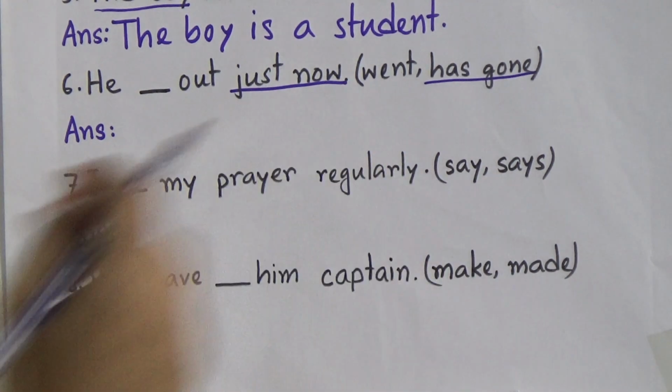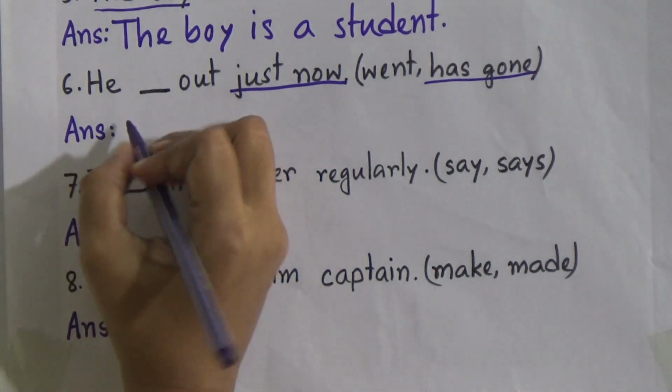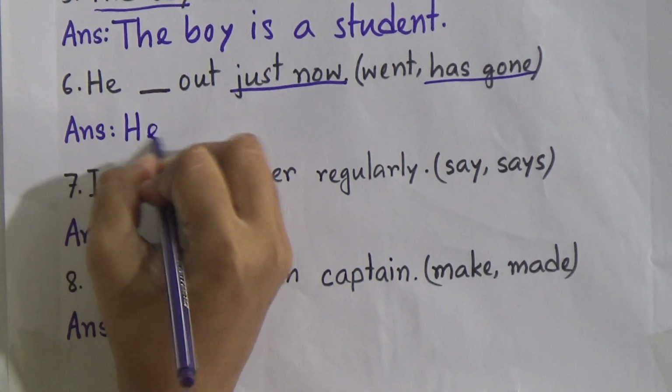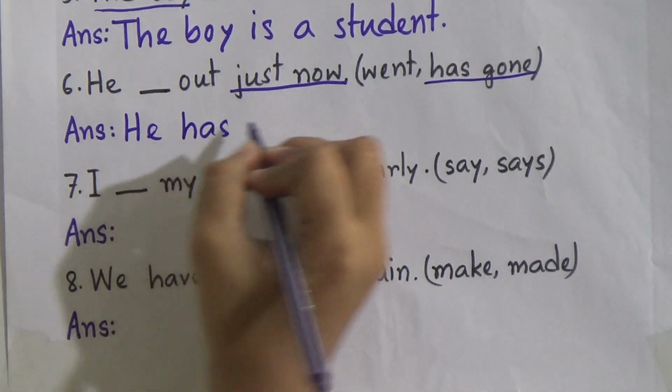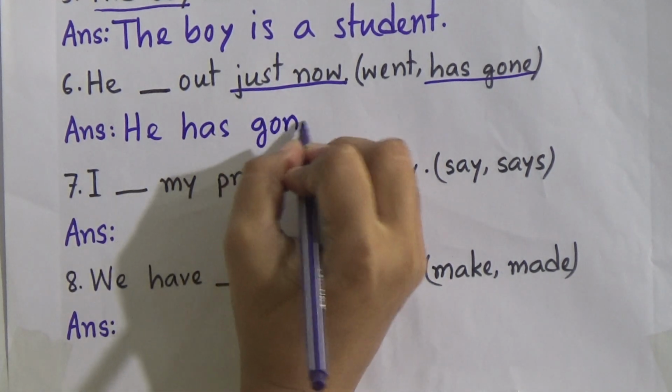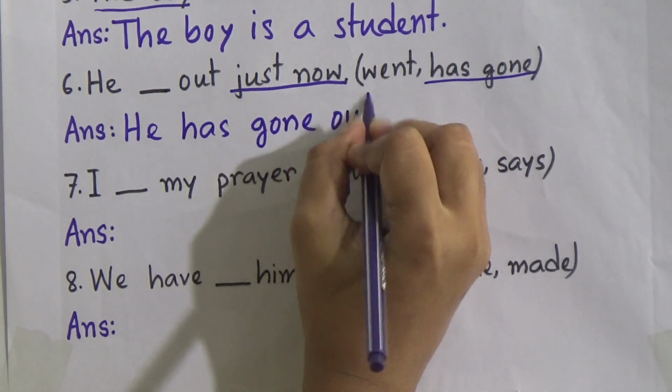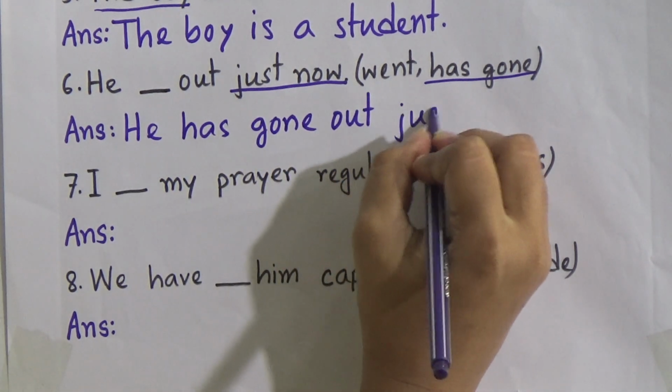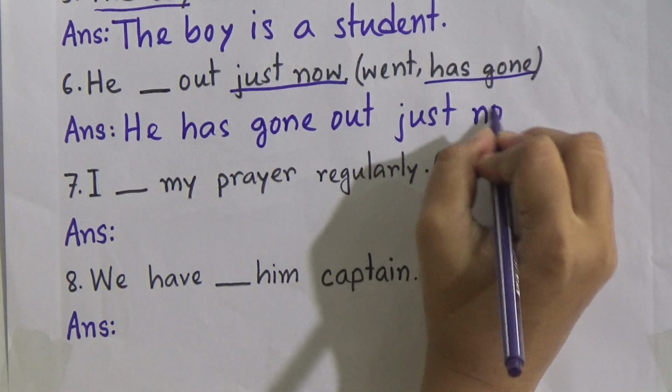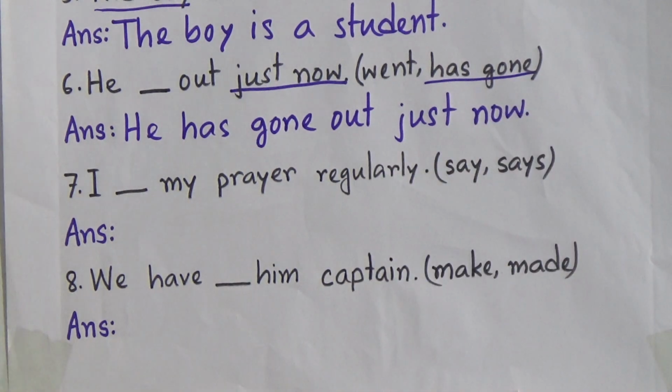So it is not correct. So our sentence will be he has gone out just now.